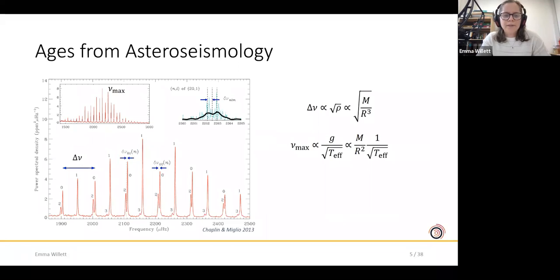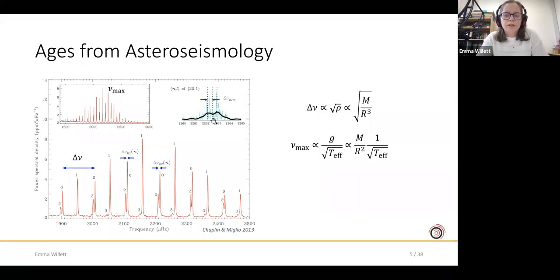Once we have a sample of stars where we have chemical information for the metallicity and dynamical information for the guiding radius, if we can add in information about the age, then we can place good constraints on not only the metallicity gradient as it exists today in the disk, but also its evolution over the history of the Milky Way. And the tool that we use to do that in this work is asteroseismology.